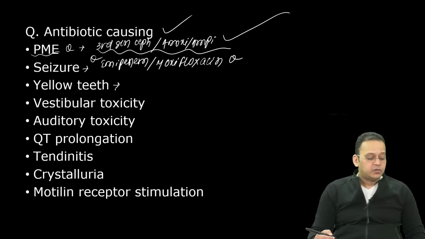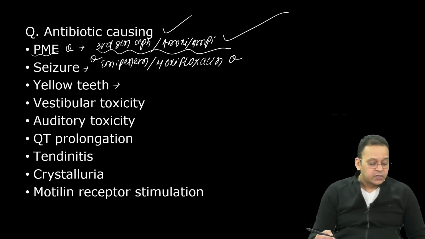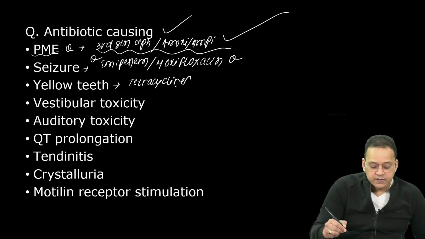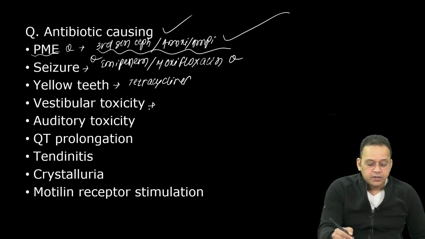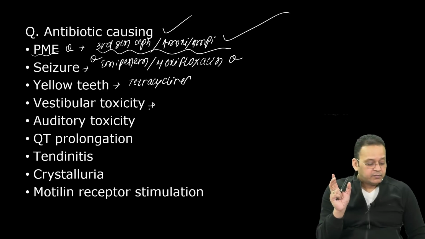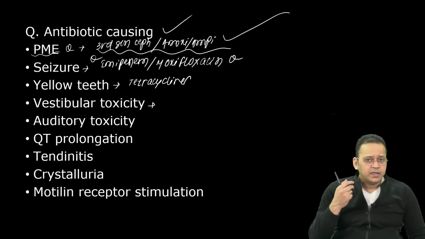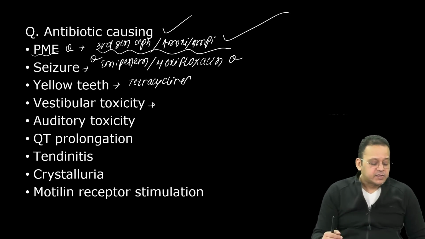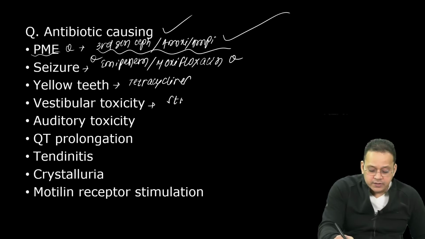Yellow teeth. Which are the drugs that can cause yellow teeth? Tetracyclines, right? Vestibular toxicity, where they can ask you the patient has tinnitus, vertigo, ataxia, right? Excellent. One answer can be streptomycin.